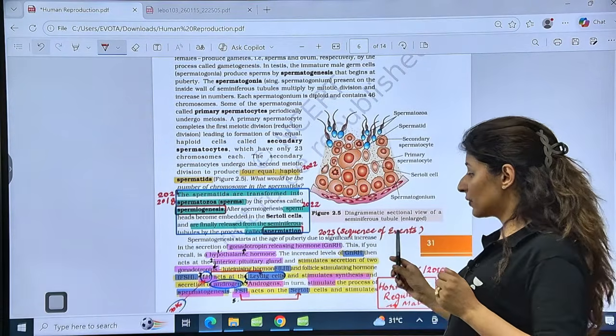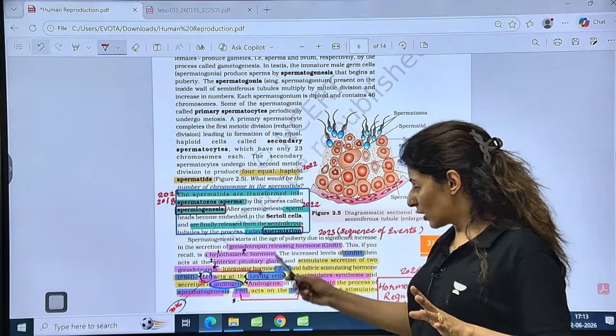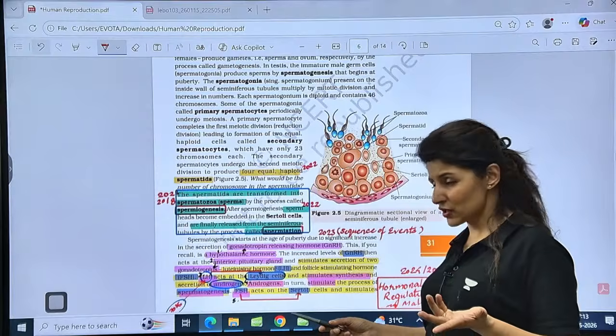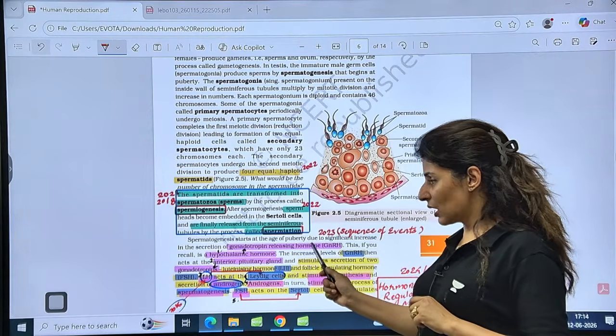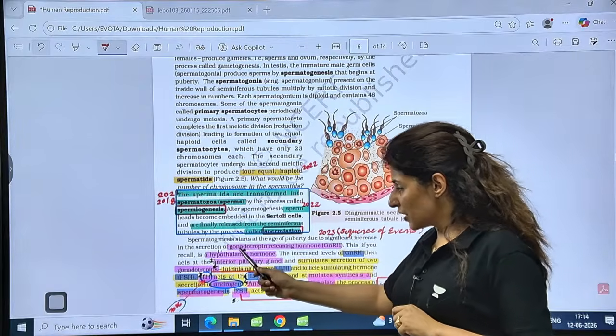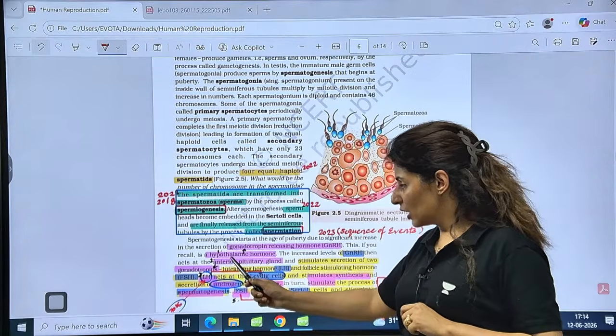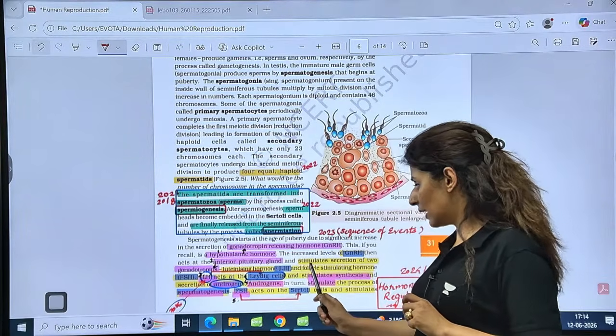Now, sequence of events, again, sequences are important. So, the hormonal regulation in sequence. Gonadotropin releasing hormone comes from the hypothalamus. So the hypothalamus releases GnRH, which acts on the anterior pituitary to release gonadotropins, which are of two types, LH and FSH.